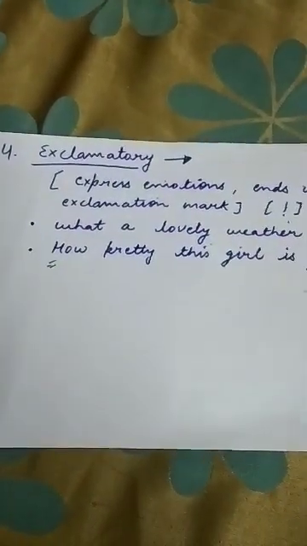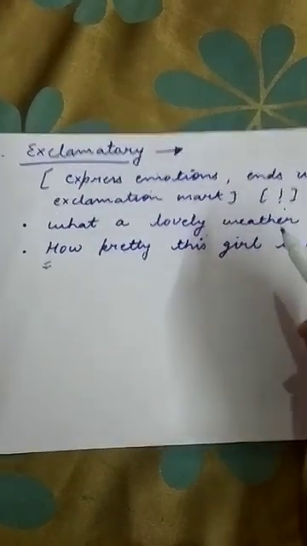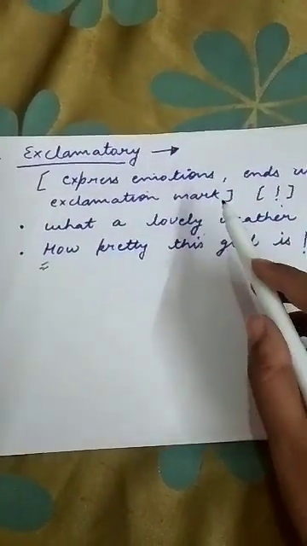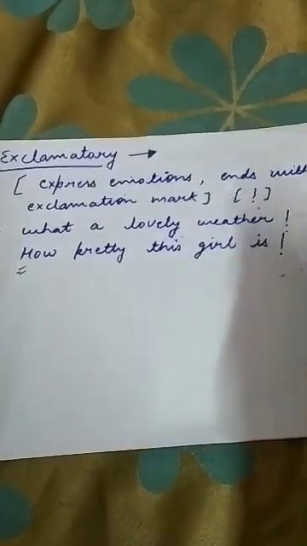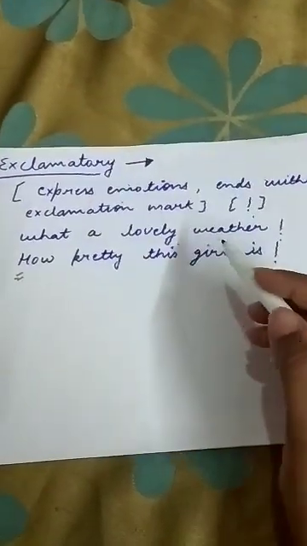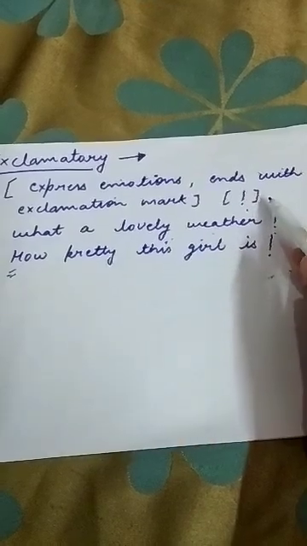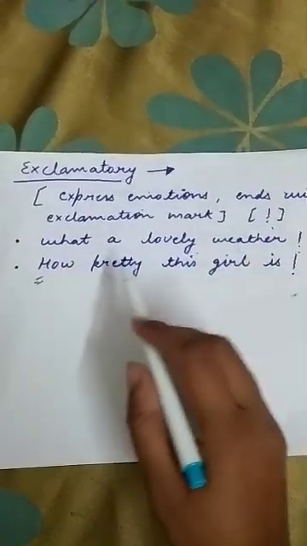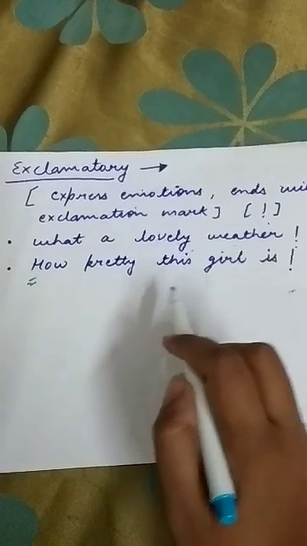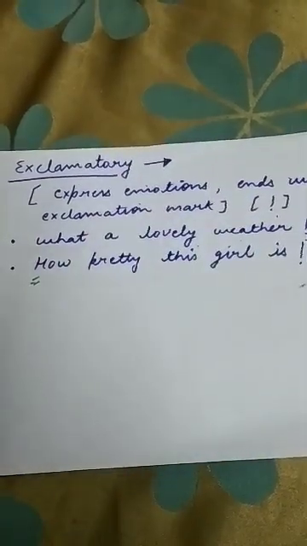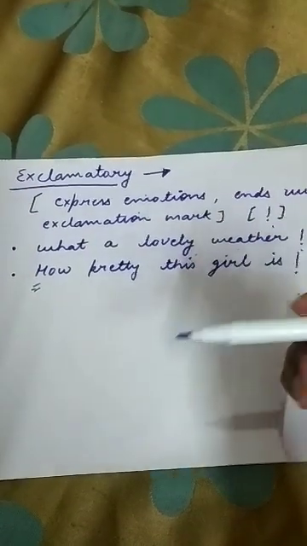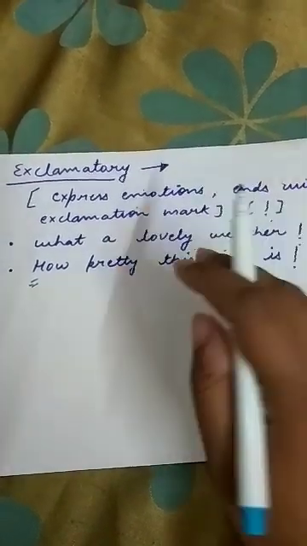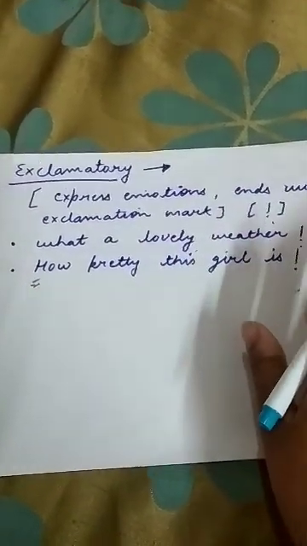Next comes exclamatory. Students, exclamatory sentences express emotions, sudden feelings. So it ends with an exclamation mark. This is the sign of an exclamation. For example, what a lovely weather, how pretty this girl is. It gives expression of sadness, joy, bravery, everything. This kind of sentences will come in exclamatory.